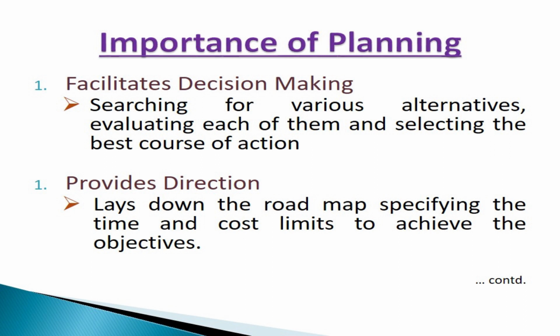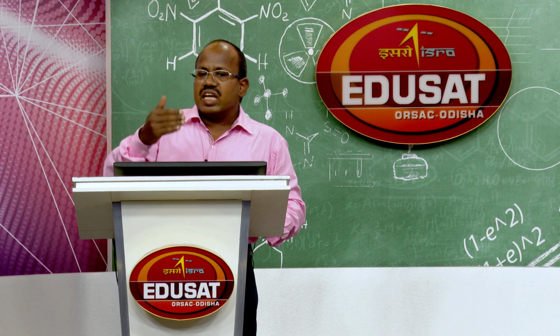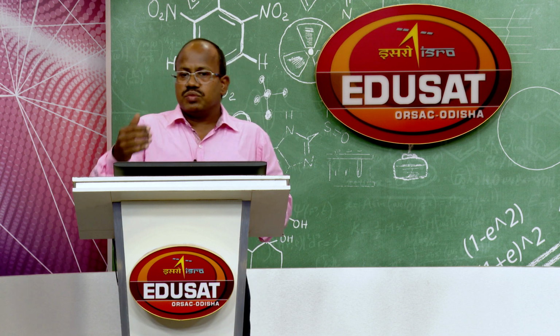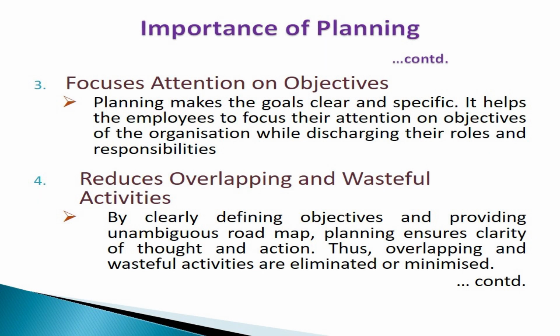It provides direction. All the activities of different personnel, different workers, different departments are directed towards attainment of organizational objectives. So, it provides direction. It lays down the roadmap, specifying the time and the cost limits to achieve the objectives. So, it provides direction of business activities. Importance of planning continues. It focuses attention on objectives. We have already seen while discussing characteristics that planning is goal oriented. That means planning focuses attention on objectives.